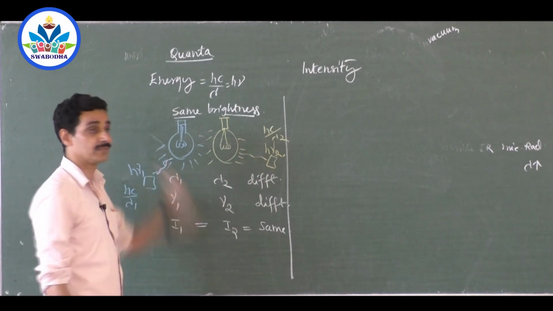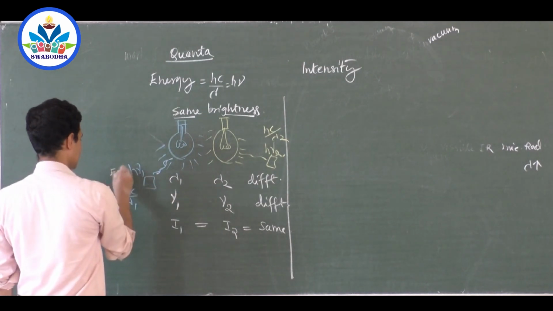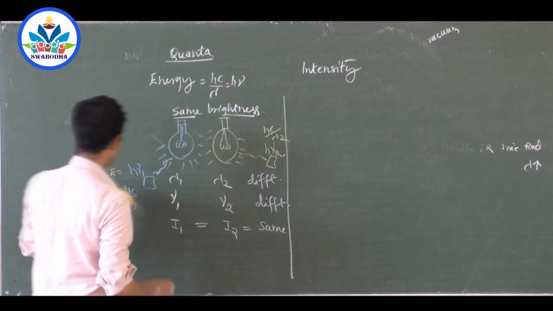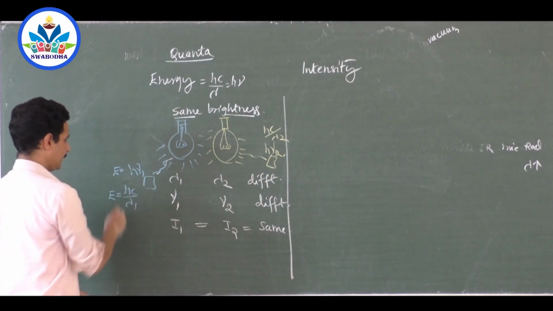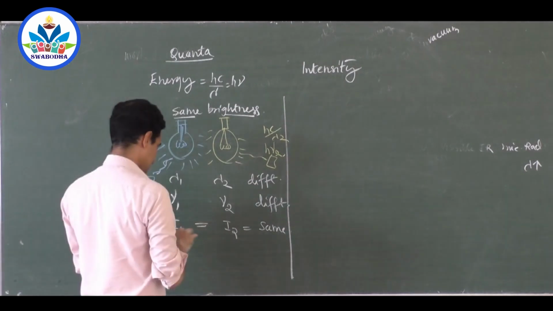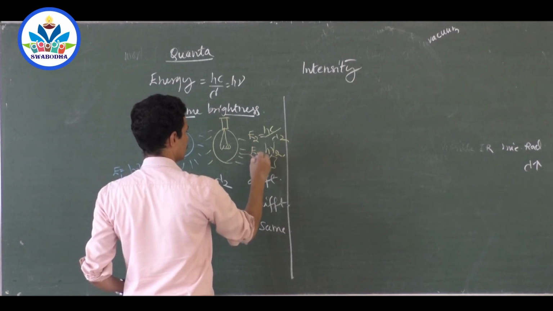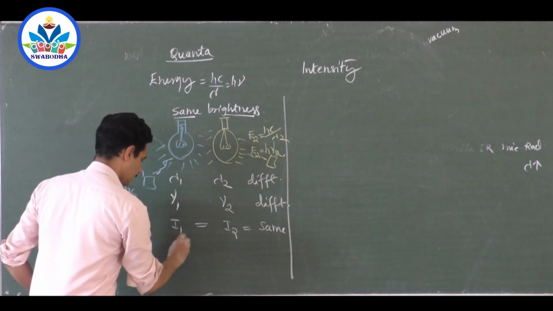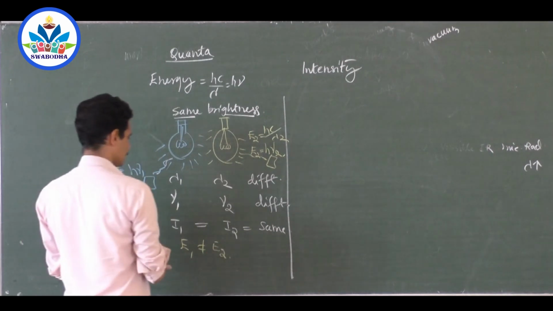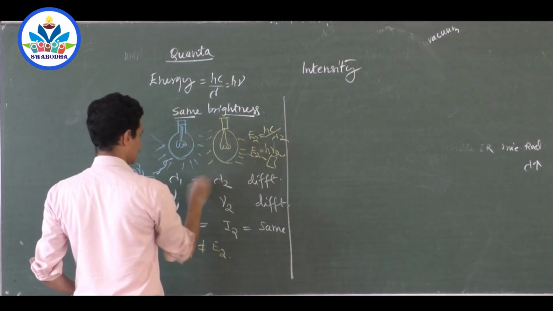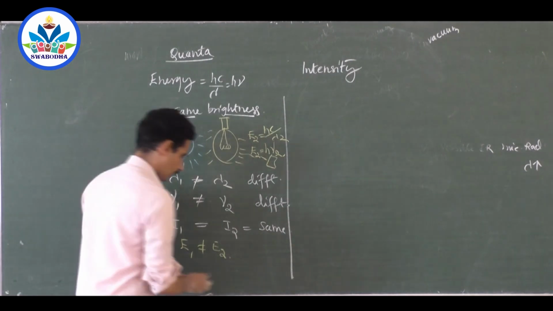Energy of each packet is different here. So energy of this packet is E1 is equal to h nu 1, E1 is equal to hc by lambda 1, and if energy of this packet is E2 is equal to hc by lambda 2 and E2 is equal to h nu 2, E1 is not equal to E2. nu 1 is not equal to nu 2. Lambda 1 is not equal to lambda 2. They are different.